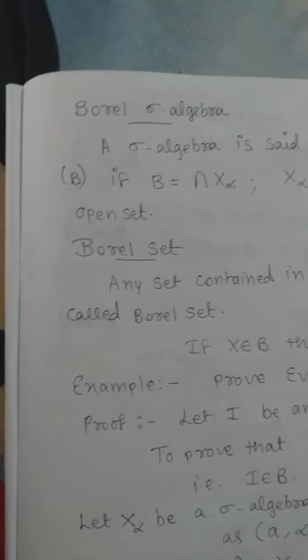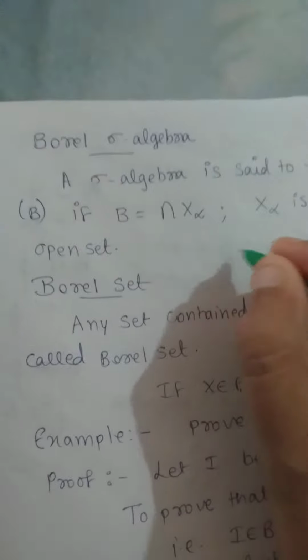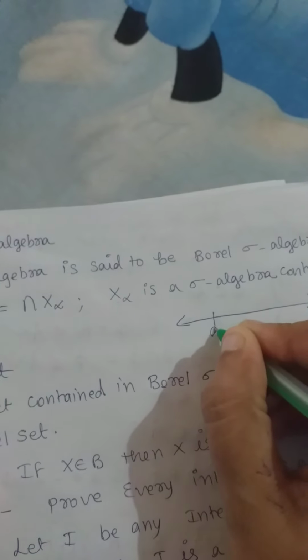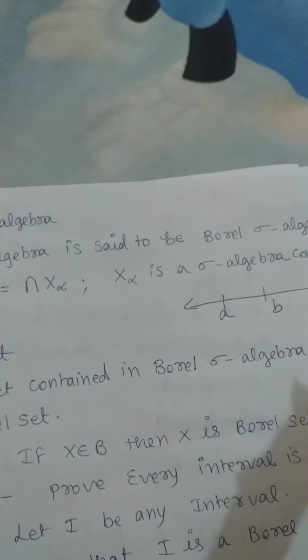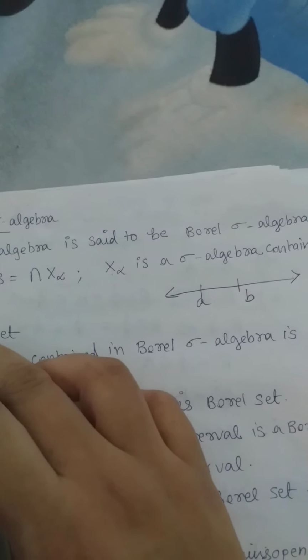Open set means nothing; we have to define an open set. It is almost similar to an open interval. Suppose you have a real line like this. I can define any interval on this real line. There are four types of intervals we know: closed interval, open interval, semi-closed and semi-open. Since I am going to define an open set, I am considering an open interval.